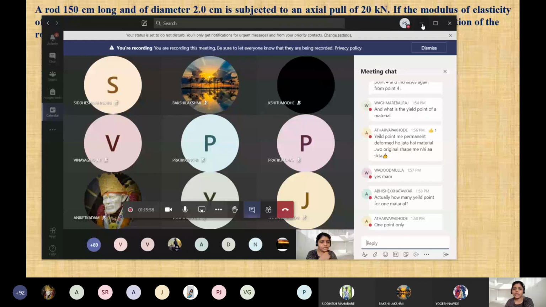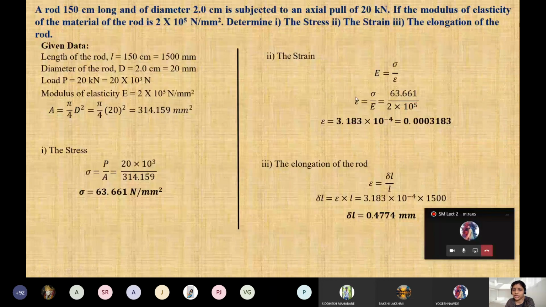Okay. Modulus of elasticity or Young's modulus is equal to stress by strain. You have to find out the strain now. That's why we have just reshuffled the formula. This is stress by E. We know all this. The answer is coming here, 0.003183. Answer आ रहा है सभी का? And see, it is dimensionless because mm वो cancel हो जाता है. तो ध्यान देना है कि strain is not having any unit. That's why it is not mentioned over there. Because here units are important. I told you in the first class also, you have to mention the units every time.